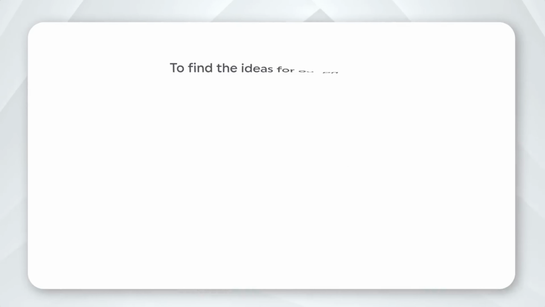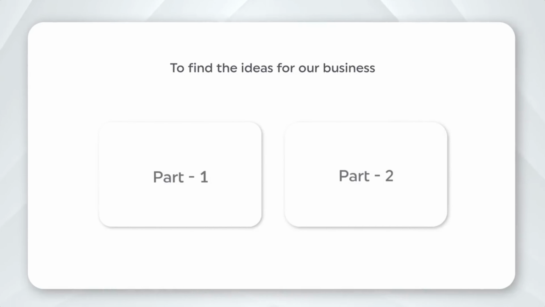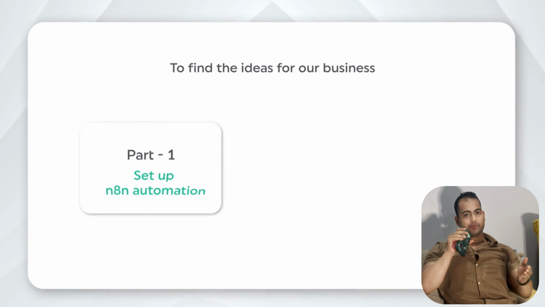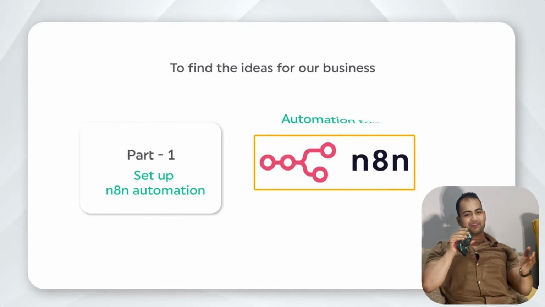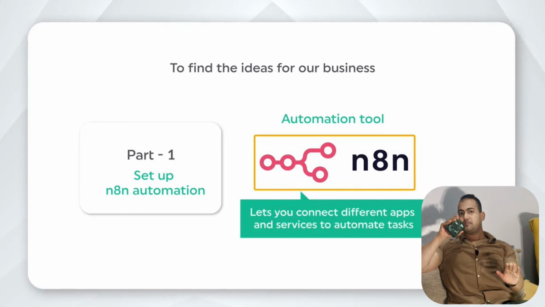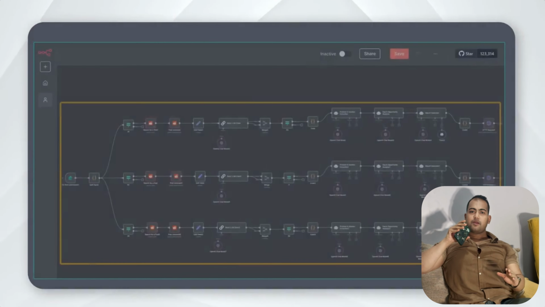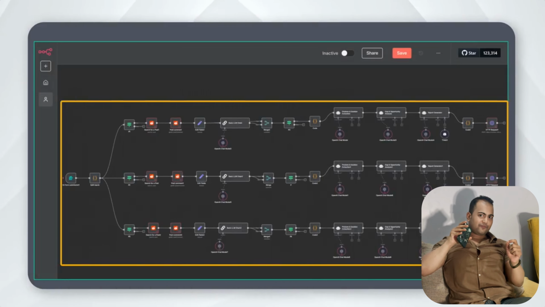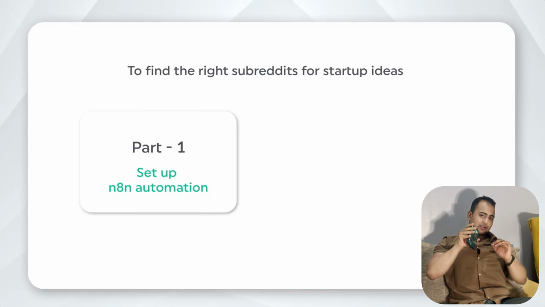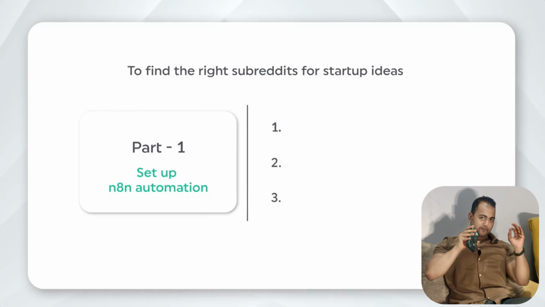I am Ijahar Pradhan. Let's get started. To find the idea for our business, we are going to do two parts. The first part is to set up the n8n automation. n8n is an automation tool that lets you connect different apps and services to automate tasks. Now this is where we will build and run automation, and you will only need to set it up once. So we're going to do this in just three simple steps.